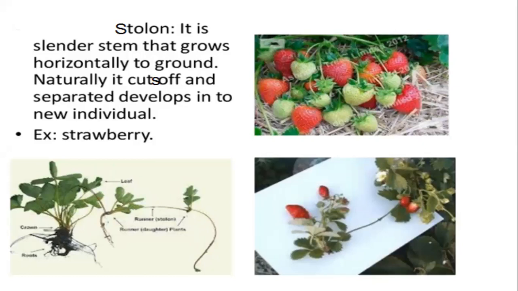Did you understand what is the difference between stolon and runner? Runner: horizontal, parallel, almost near the soil or below the soil also it can go. While stolon: upright stem, from the base of the stem, a branch arises. From that branch, the branch is going to initially move upward and then bend downward. The point where it touches, a new plant will be seen. That is the way the stolons are going to be present. Your example strawberry is perfect.